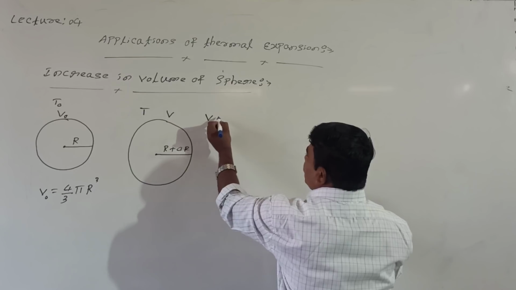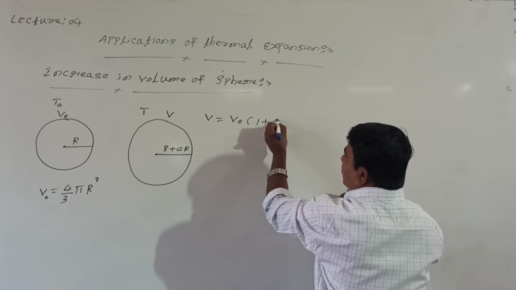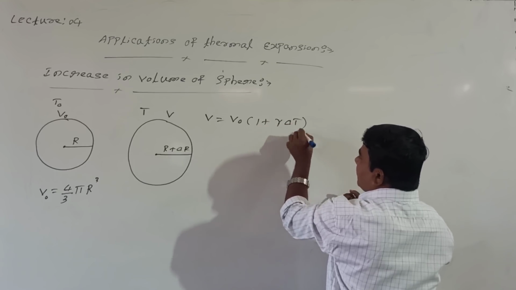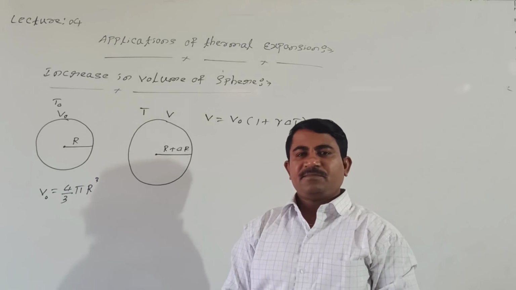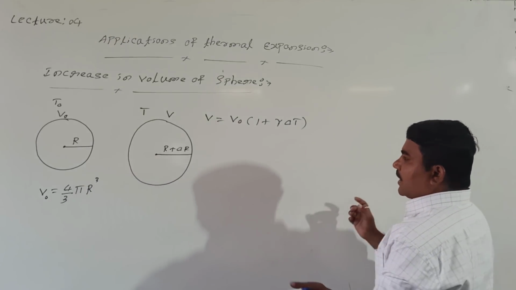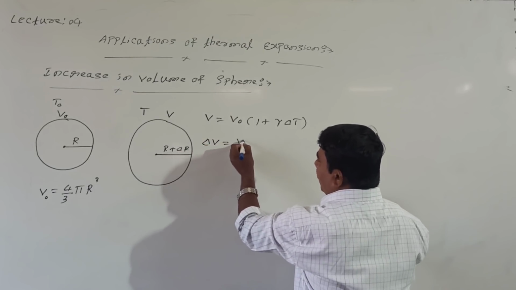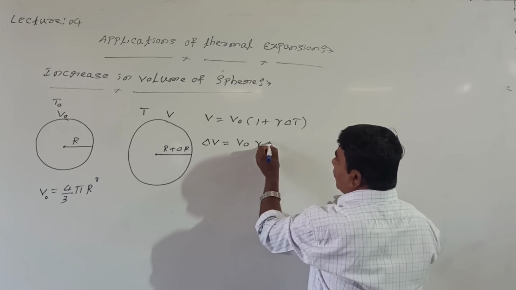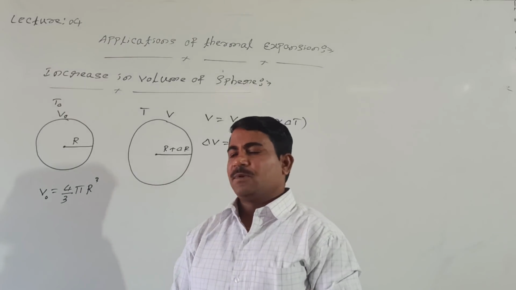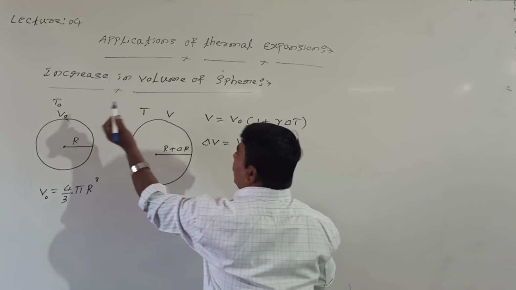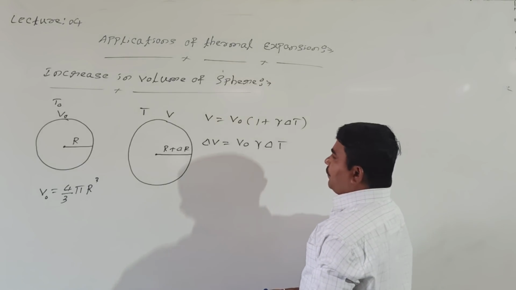V is equal to V naught into bracket 1 plus gamma into delta T. Another form can also come: change in volume is equal to V naught into gamma into delta T. This is also right. What is change in volume? Final value minus initial value is nothing but change in volume.